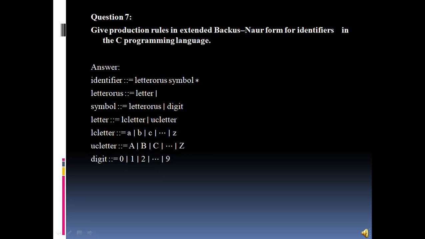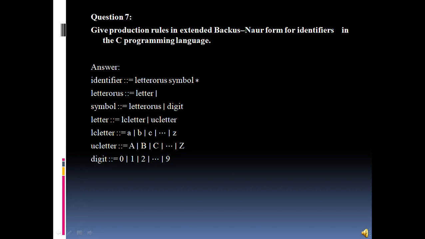Okay, so let us proceed to question number 7. Question number 7 states: give the production rule in extended Backus-Naur form for identifiers in the C programming language. In this question, we have to construct an identifier in C programming language according to extended Backus-Naur form. As we already know, in C programming language, an identifier starts with a letter or an underscore, that is a symbol, and is further followed by lowercase or uppercase letters, underscores, and digits.